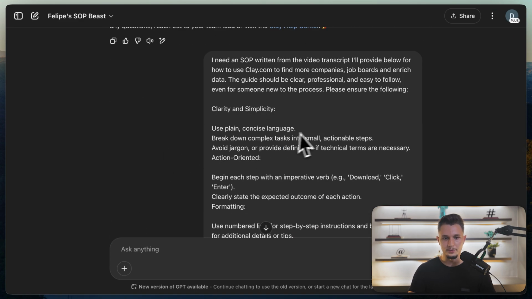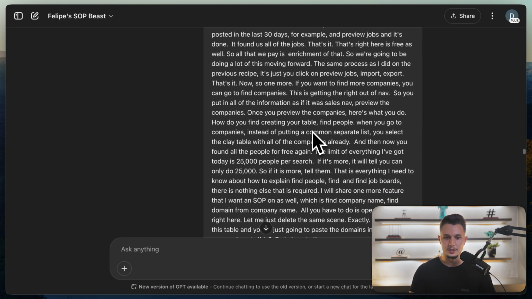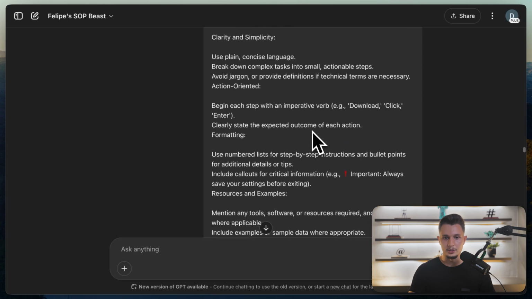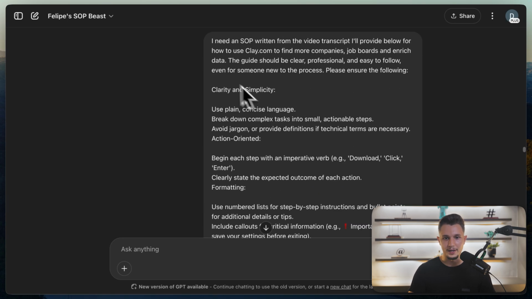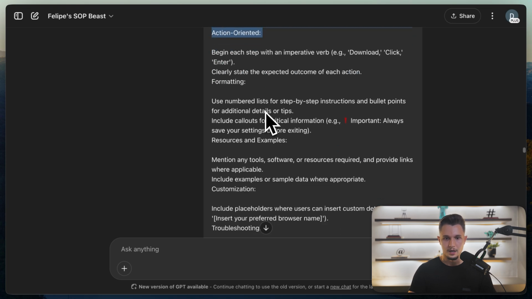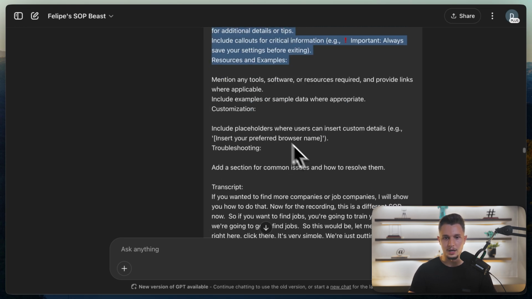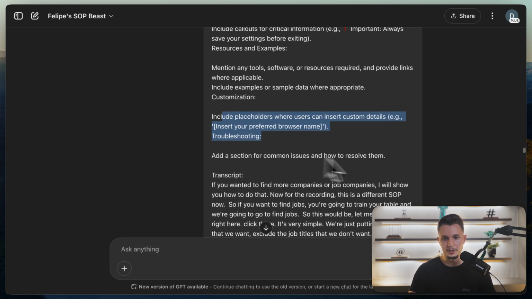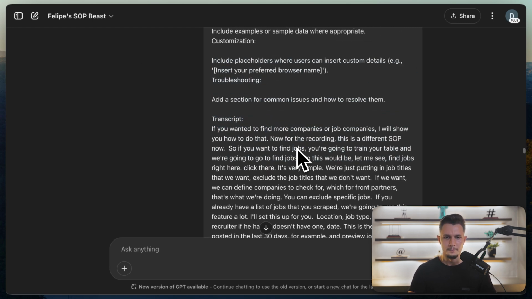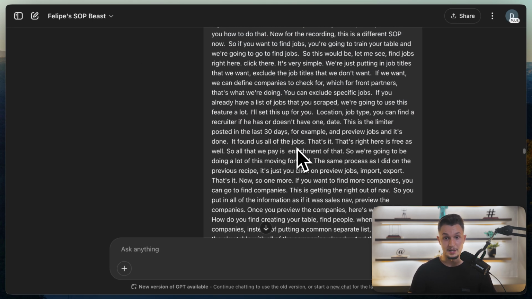So those are examples of how you can have it take calls, how it takes transcripts, and it creates very good SOPs. If you want to make things fancier, you could give it more instructions, like I want the clarity and simplicity to be there. I want you to use a numbered list for the steps. I want you to mention tools. I want you to include placeholders. You could do all of those things, and I'm going to give you this prompt as well in the description. And then you give it a transcript of the video, and you're good to go.